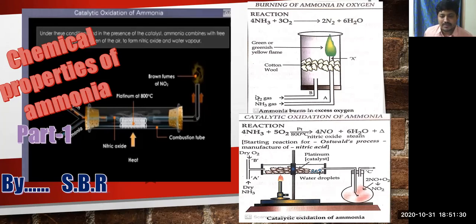Children, today we are going to study the chemical properties of ammonia, part 1. In this chapter, we are going to study the behavior of ammonia with other chemical substances. You should remember that last class we discussed the physical properties of ammonia. In this session, we are going to discuss the chemical properties of ammonia.